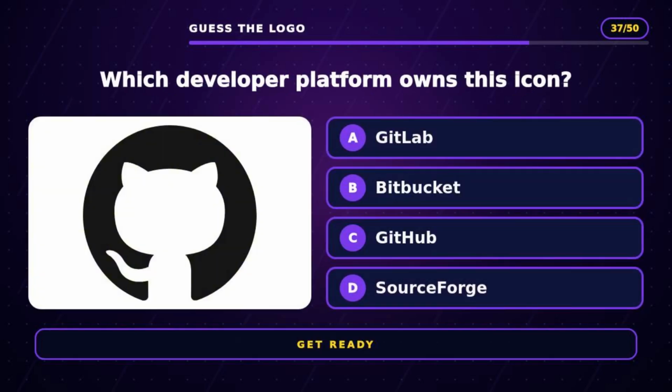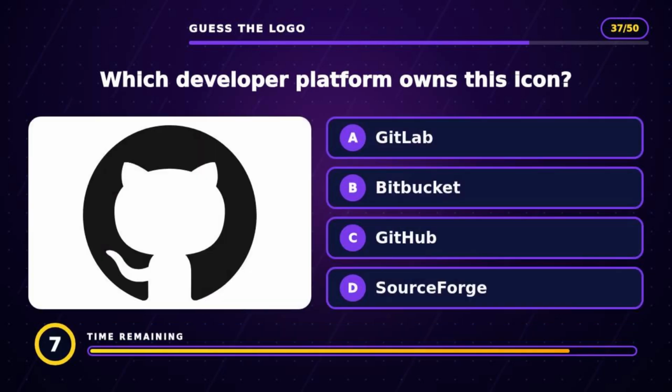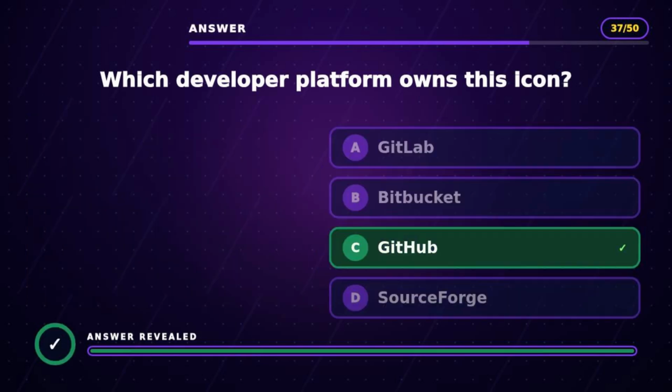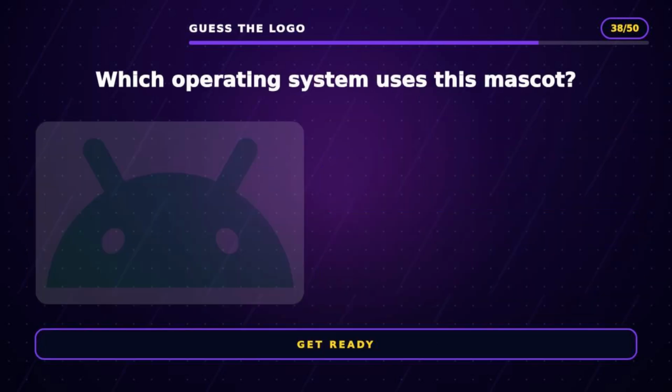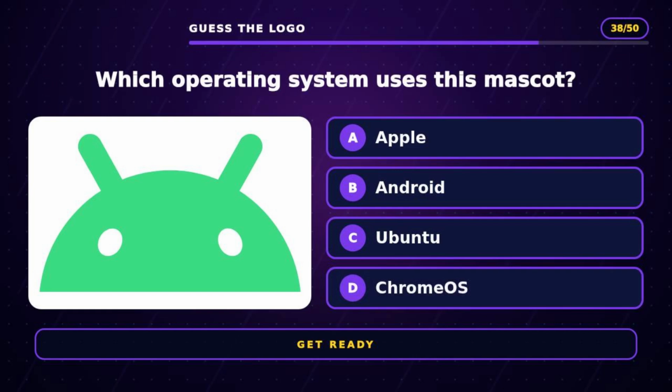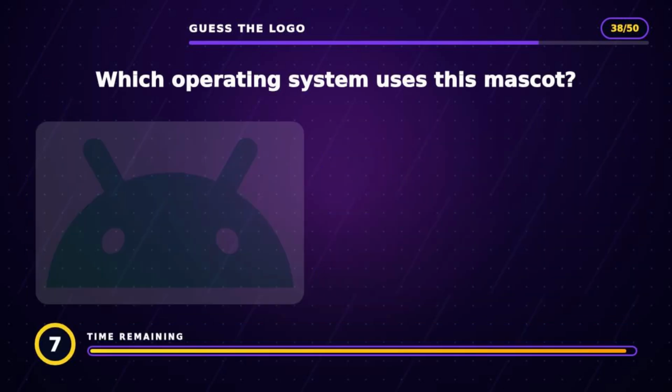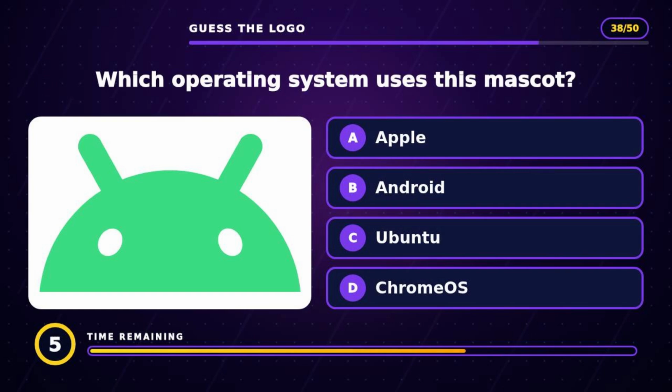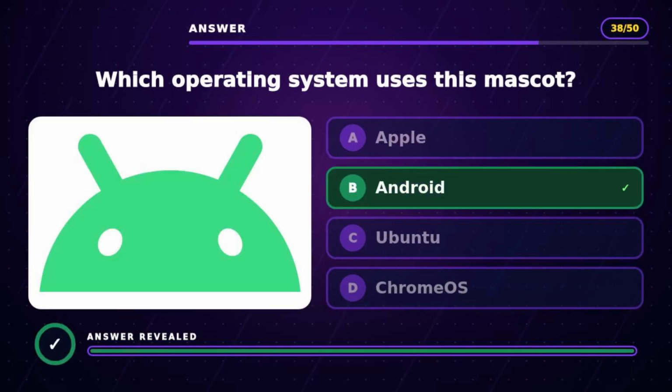Question 37. Which developer platform owns this icon? The answer is C, GitHub. Question 38. Which operating system uses this mascot? The answer is B, Android.